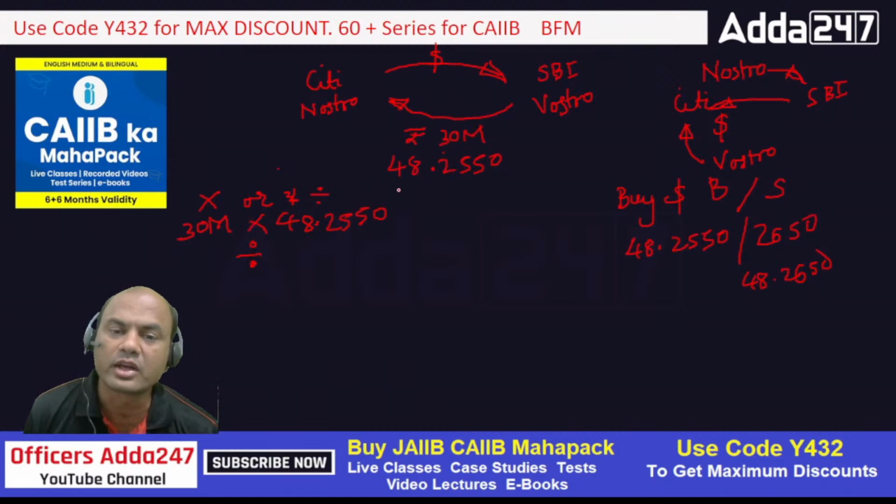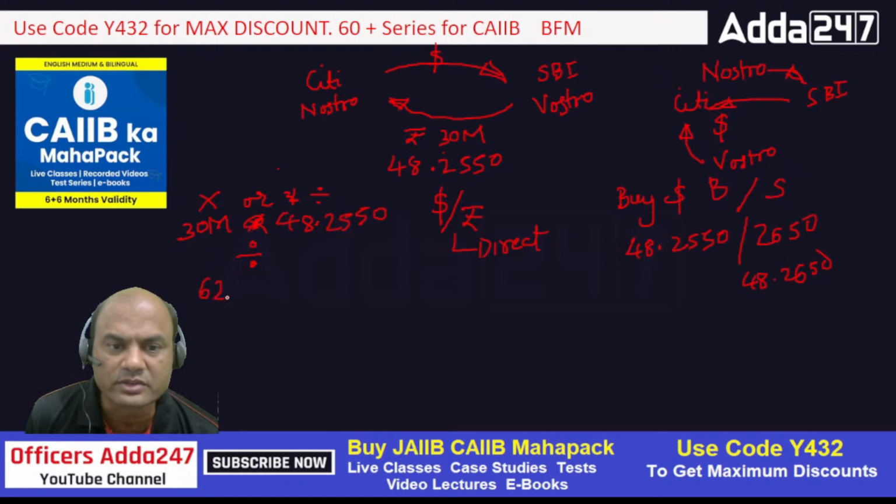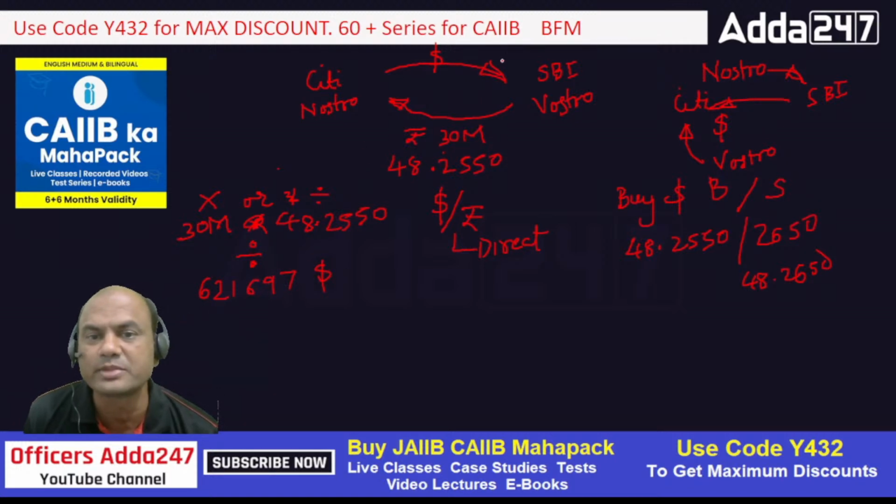See here, whenever you have to convert rupees to dollars, you have to always divide. Rupees to dollars, always divide. Why do you divide this? Because what is the rate system in India? Dollar to rupees, this is always the rate system in India. So what is the answer over here? Give me the answer fast. The answer is 621,697. This much dollars. Means SBI will get this many dollars.